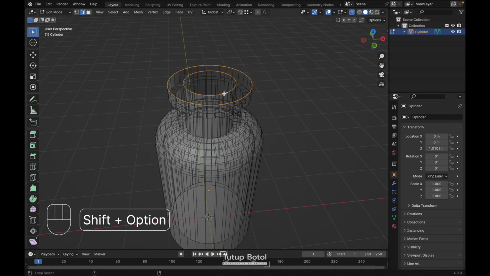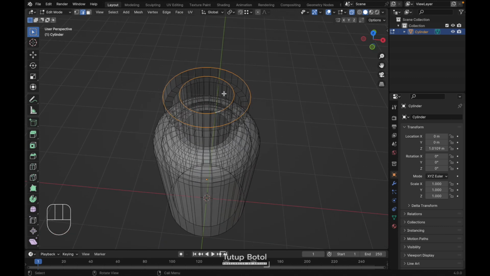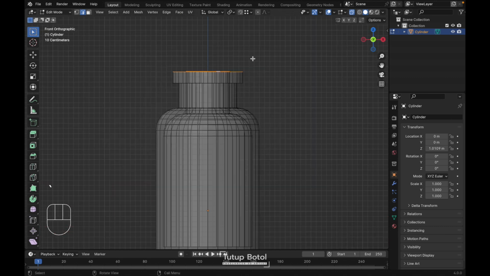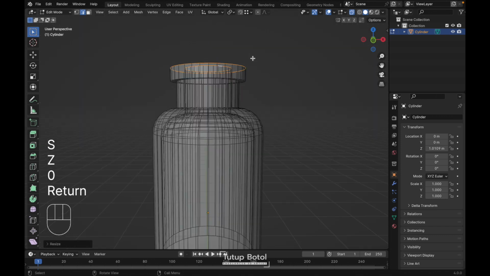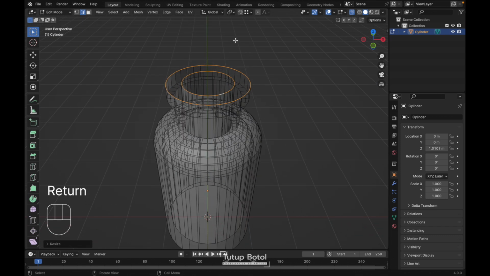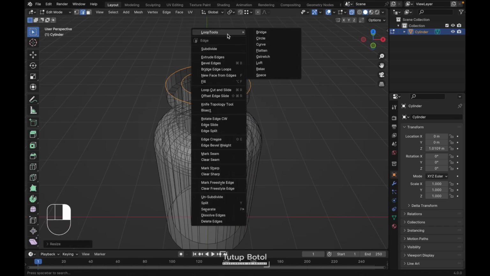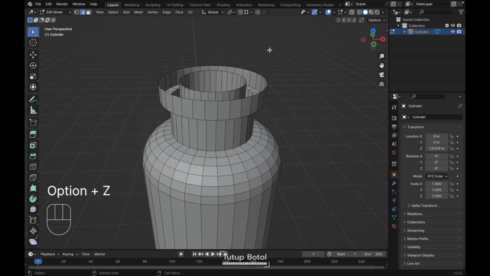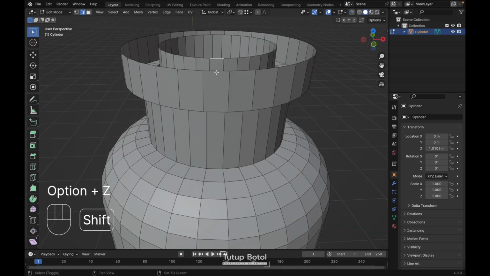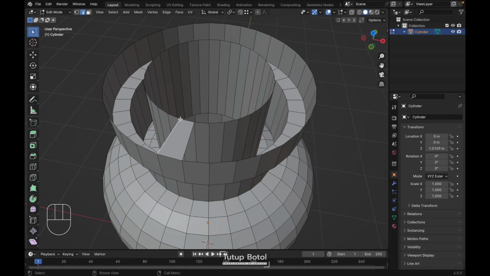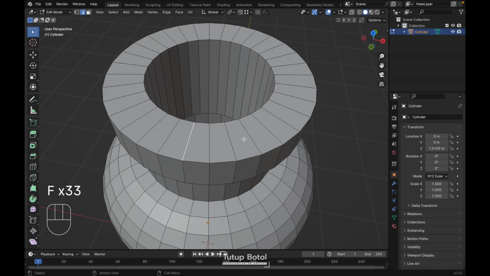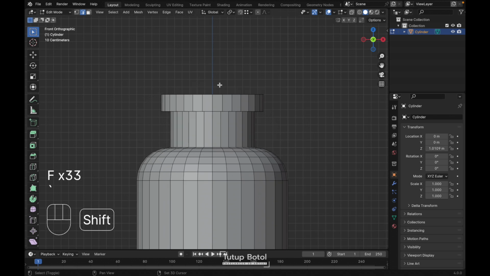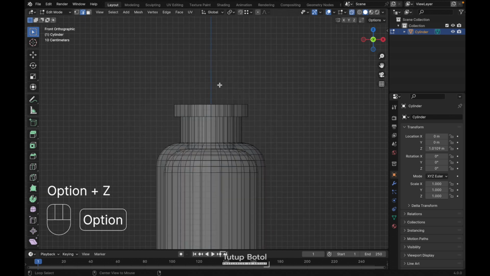And select this edge, like this. Press S Z 0. And right click, Loop Tools, Bridge, or you can do this: Alt Z. Select this edge and this edge, press F to fill. Select this edge again, press F to fill everything. Alt Z to see the X-ray view.